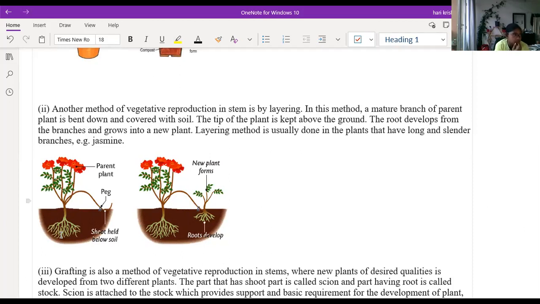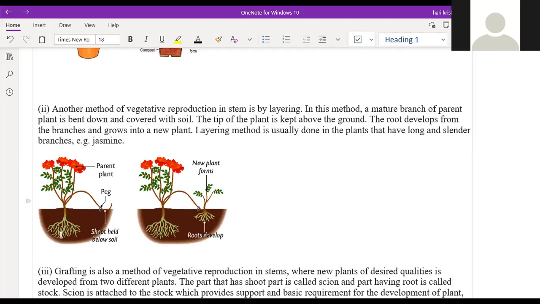Good. So I think you can understand easily with the help of the diagram. Yes, sir. Like a young branch of a plant is bent towards the ground and kept under the moist soil. After a few days, the root will develop to cover another part of the leaf.